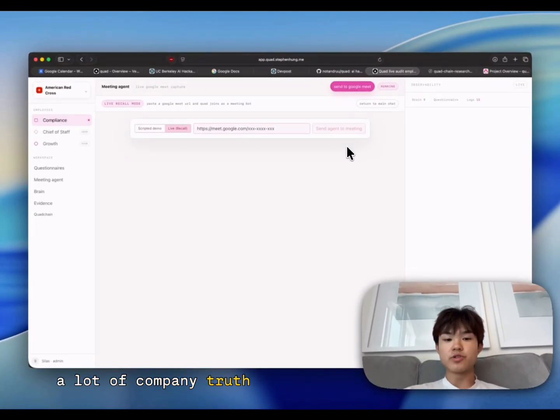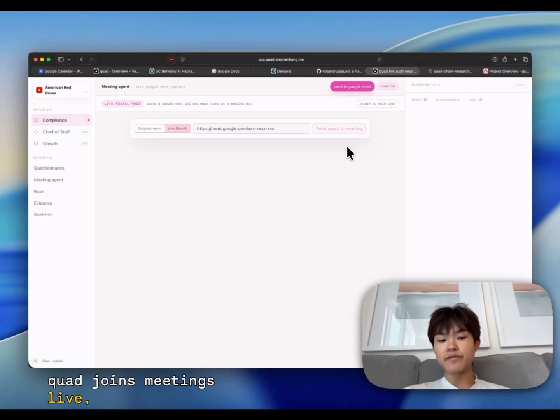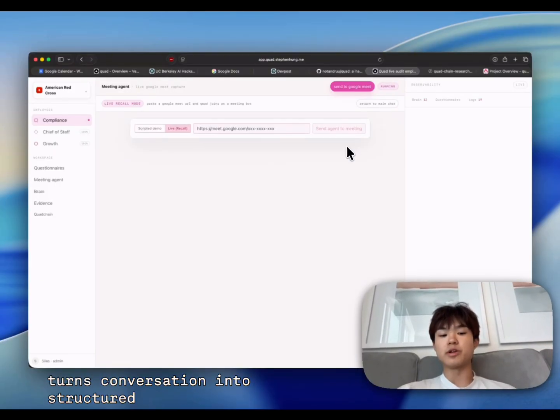Quad also captures knowledge that never existed in documents. A lot of company truth happens in meetings. Someone changes a deadline, commits to a customer, approves an exception, or makes a budget decision. If that knowledge never gets written down, future agents cannot use it. Quad joins meetings live, turning the conversation into structured source.